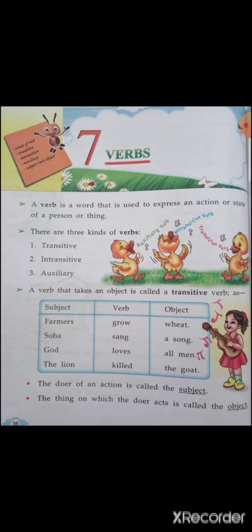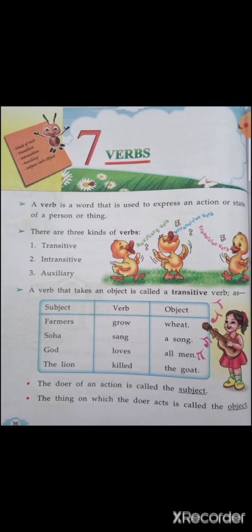The doer of an action is called the subject. In the first sentence, who grows the wheat? Farmers grow wheat. So farmers is the subject. In the second sentence, Soha sang a song. Who sang a song? Soha. So Soha is the subject. God loves all men. Who loves all men? God. So God is the subject. The lion killed the goat. Who killed the goat? The lion. So the lion is the subject.